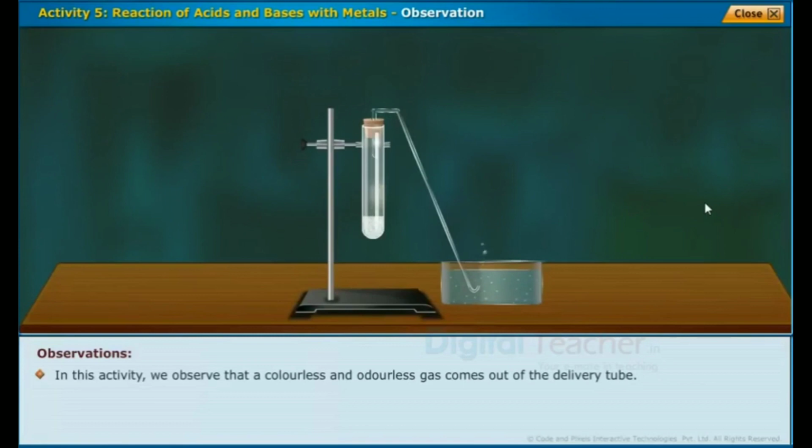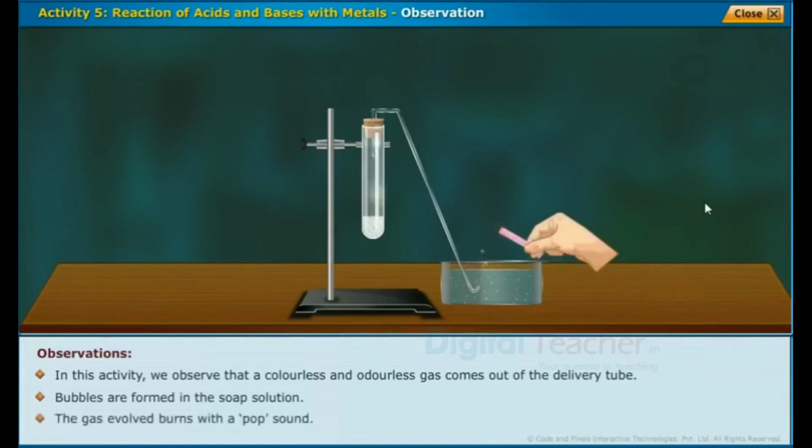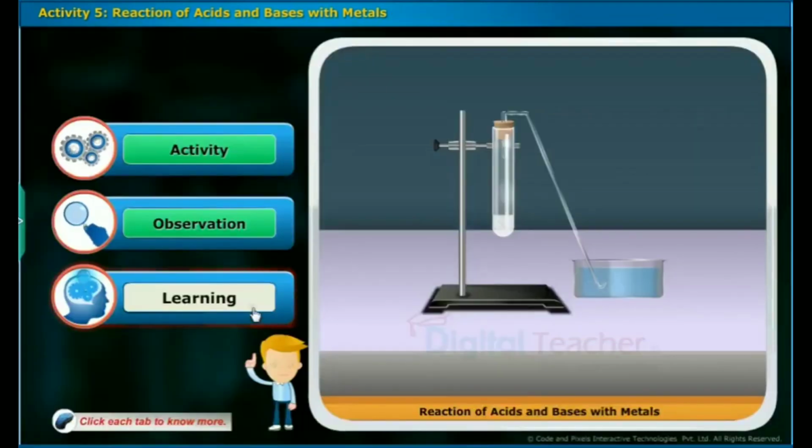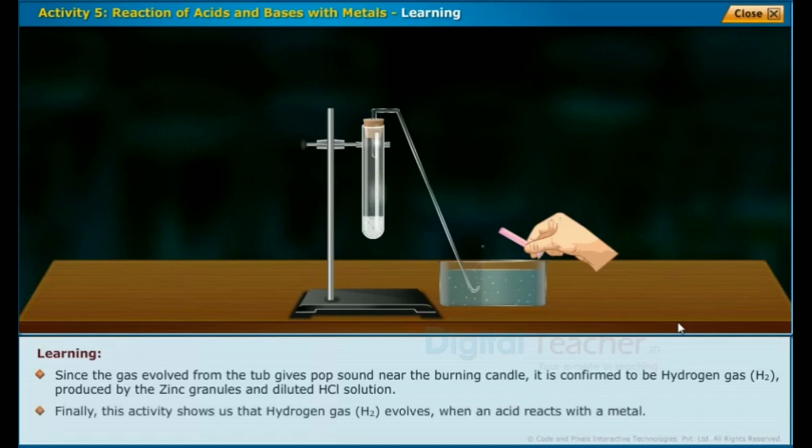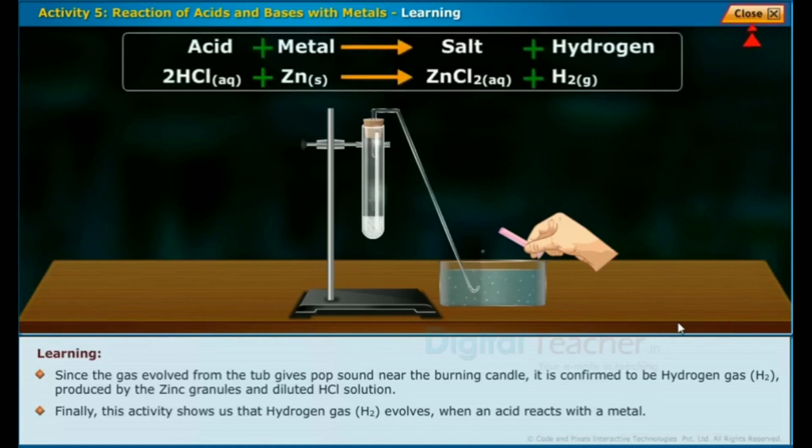We have observed in this activity that a colorless gas comes out of the delivery tube. Bubbles are formed in the soap solution. The gas evolved burns with a pop sound. The gas evolved from the tub gives a pop sound near the burning candle. It is confirmed to be hydrogen gas produced by the zinc granules and dilute HCl solution. Finally, this activity shows us that hydrogen gas evolves when an acid reacts with a metal.